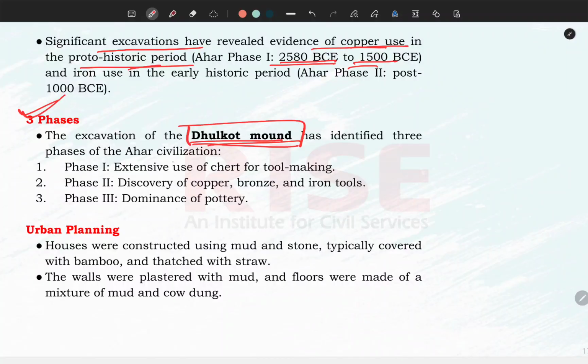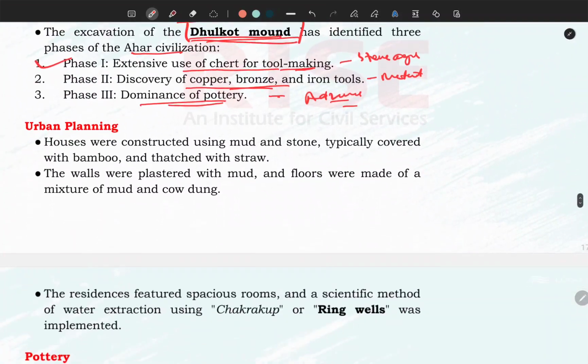And we have 3 phases of Ahad civilization. First phase is the extensive use of chert in tool making. It means it is related with the Stone Age. Then discovery of copper, it is related with the Metal Age. And dominance of pottery, it means it was an advanced level. So there are 3 levels of human civilization.